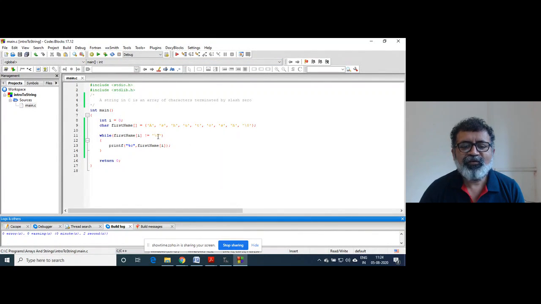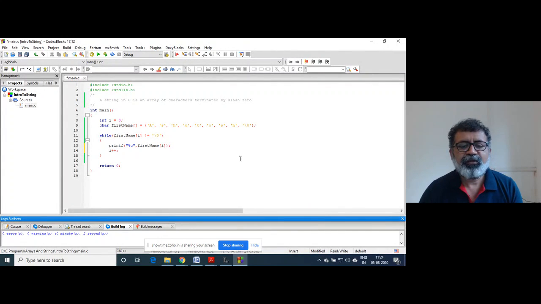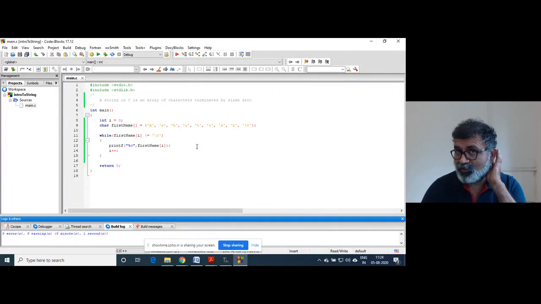This is much better because here you have given the terminating condition, and I'll have to increment that. So as compared to the earlier loop, where I is equal to 0 and we count the number of characters in that array, this is minimized here because we have put the \0.